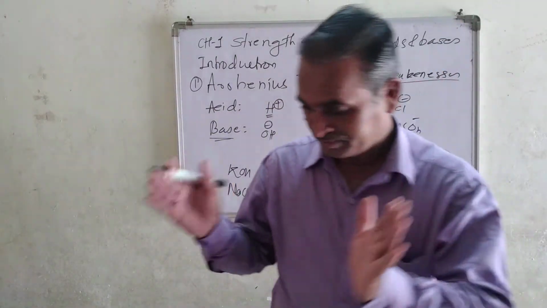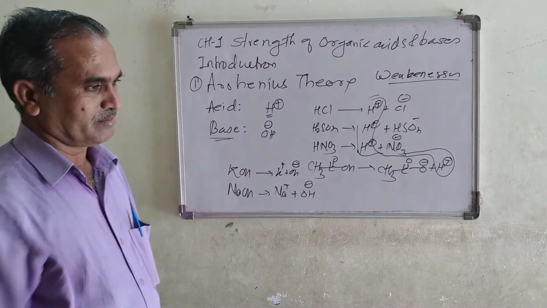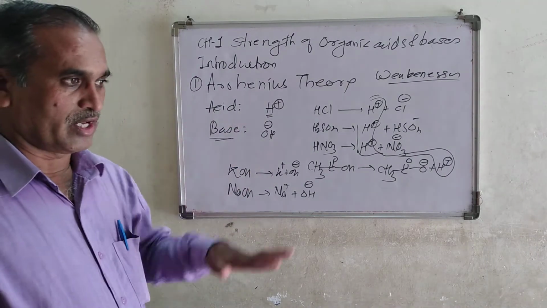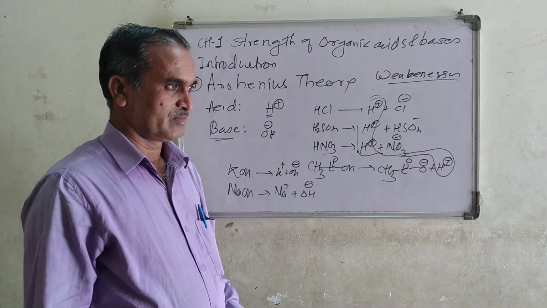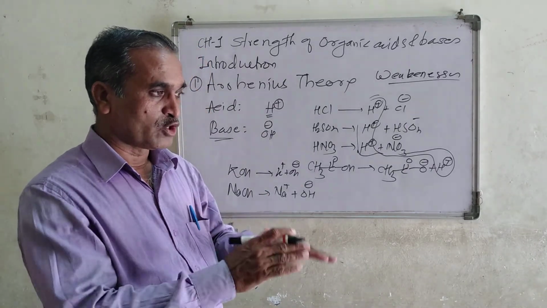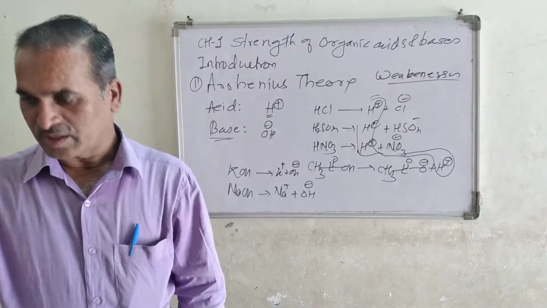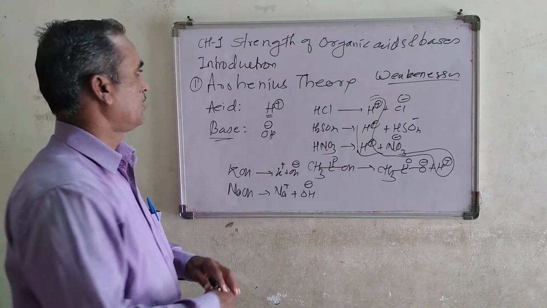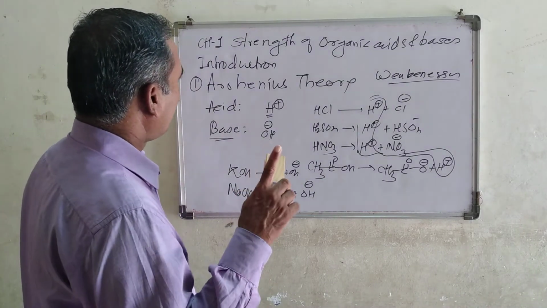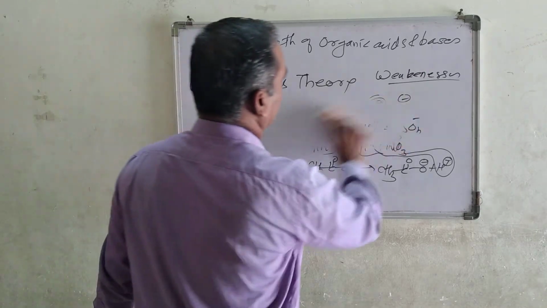After some years, new scientists put forth a somewhat superior theory than the Arrhenius theory, and it is known as the Lowry-Bronsted theory.